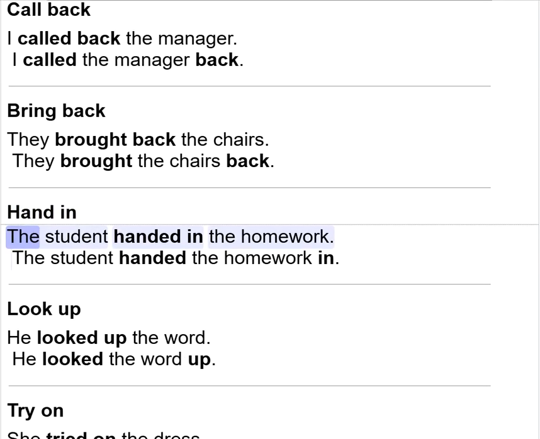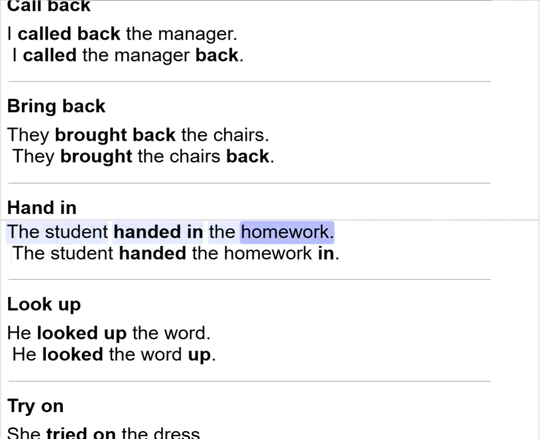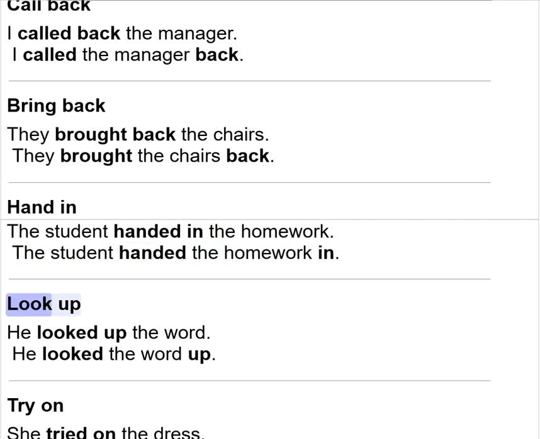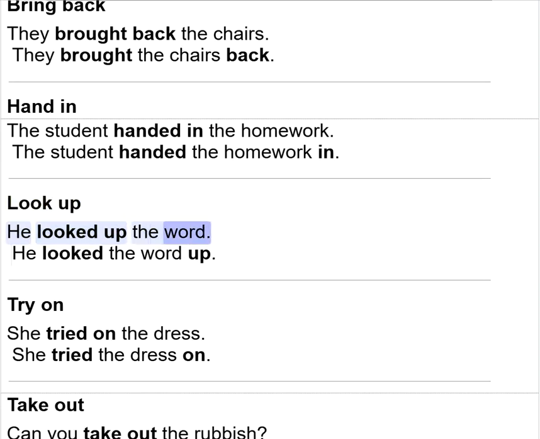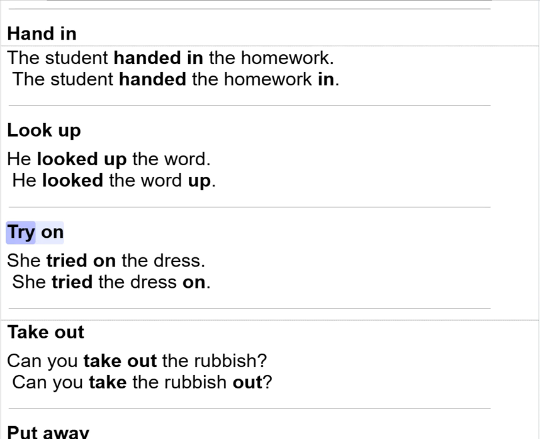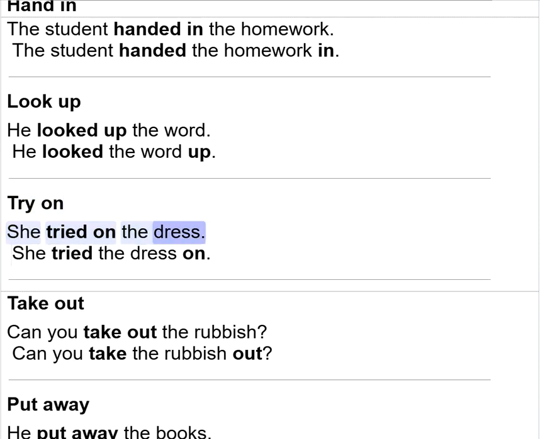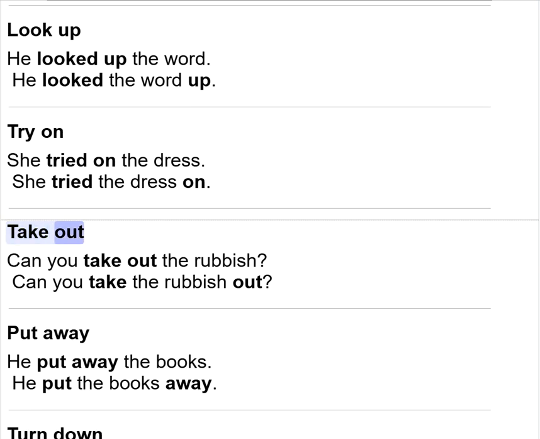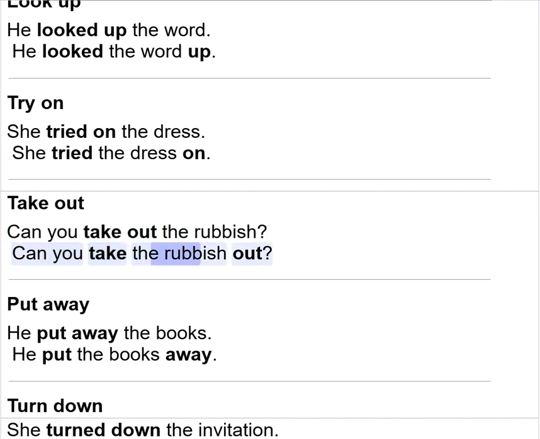Hand in. The student handed in the homework. The student handed the homework in. Look up. He looked up the word. He looked the word up. Try on. She tried on the dress. She tried the dress on. Take out. Can you take out the rubbish? Can you take the rubbish out?